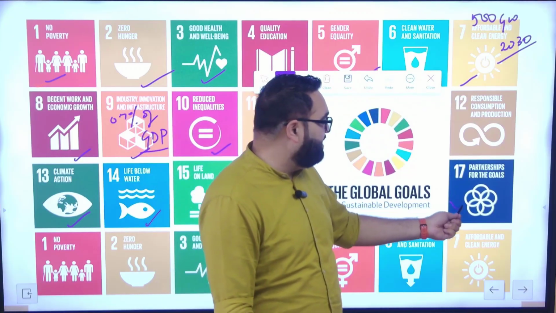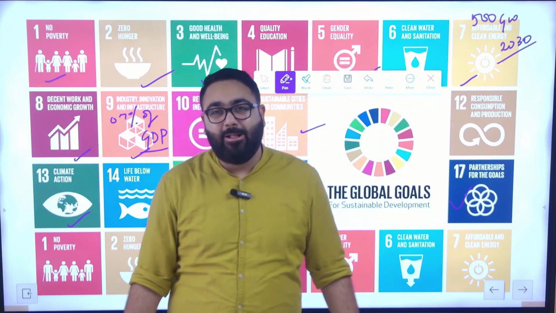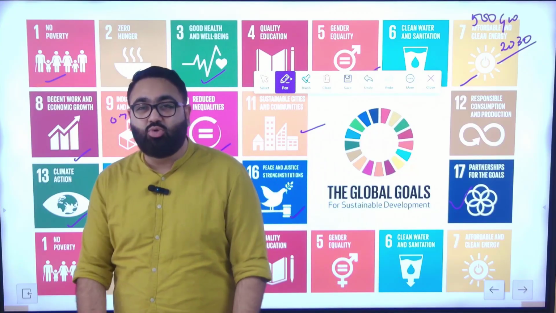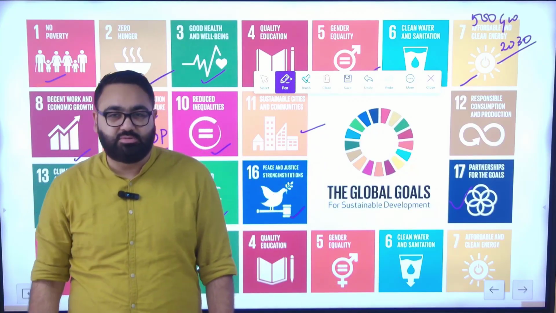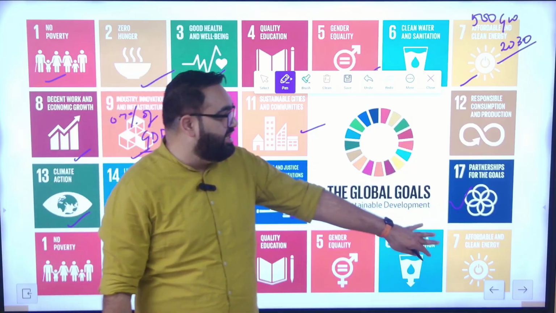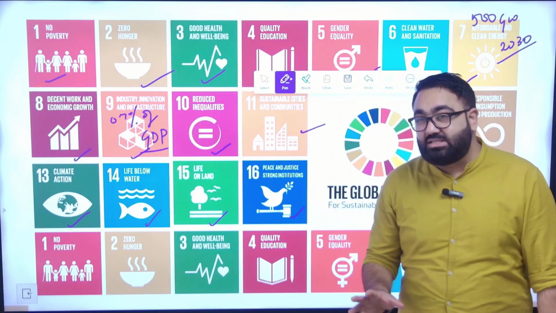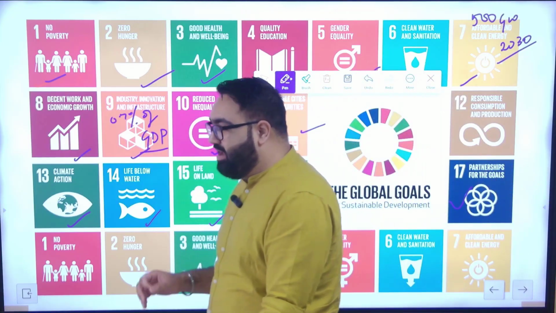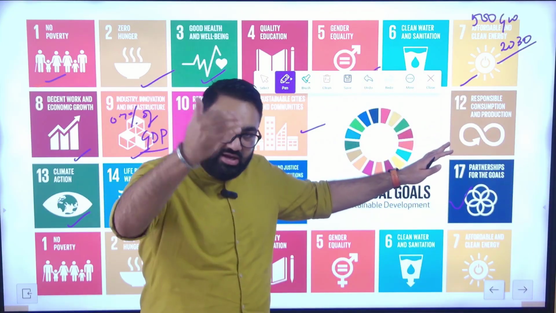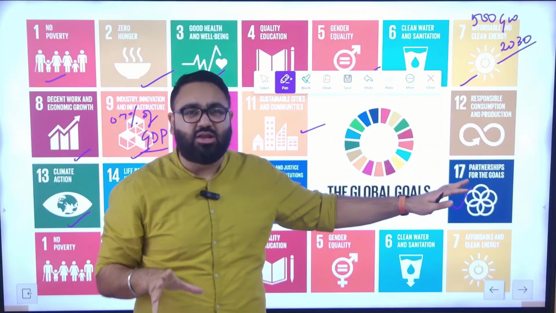Number 17, partnership for the goals, means making sure that the countries globally are working together to achieve the global common goals. These are the 17 sustainable development goals. Again, the target is that this should be achieved by 2070, and these are just the headlines of it. Underneath this, there are specific goals.